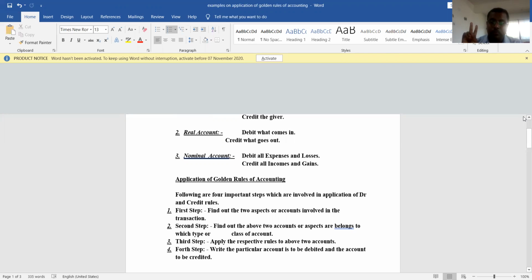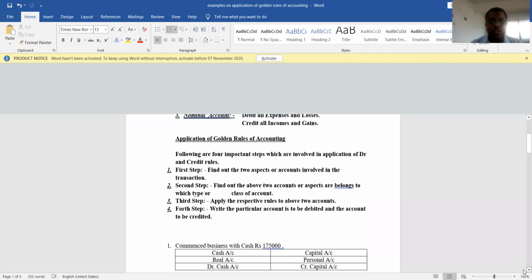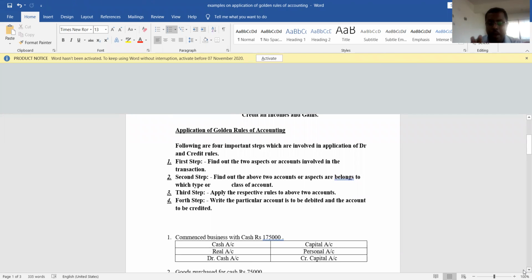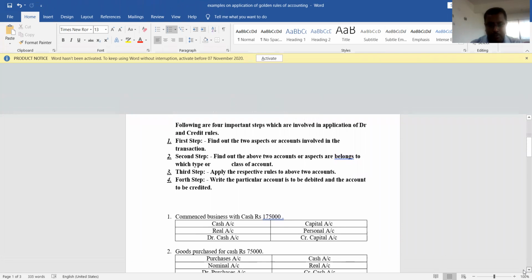So first we need to find out the two accounts. Then once we have found the two accounts, we need to find out which category they belong to. Later, we need to apply the respective rules of that account. Then we need to write which account is to be debited and which account is to be credited. So these are the steps that we need to apply at the time of applying golden rules of accounting.